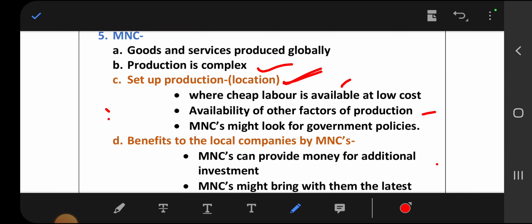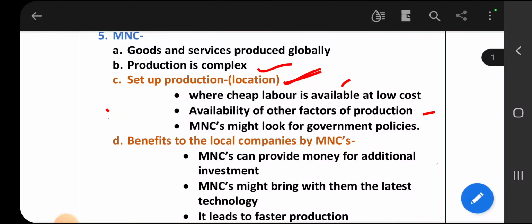Then, what benefits do local companies get from MNCs? MNCs establish their companies in different countries. We know that. Because of MNCs, do local companies get any benefit? That is the question. For this also we have to write 3 points to get 3 marks, right? Then let us see what benefits they get.